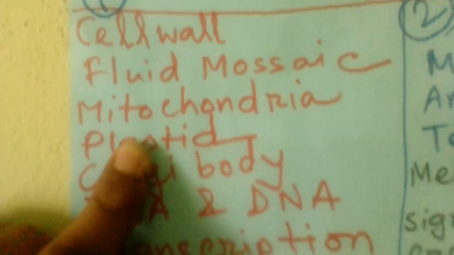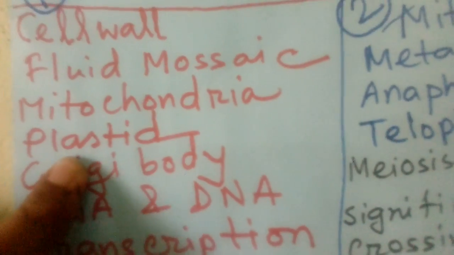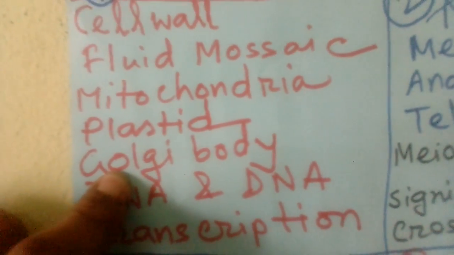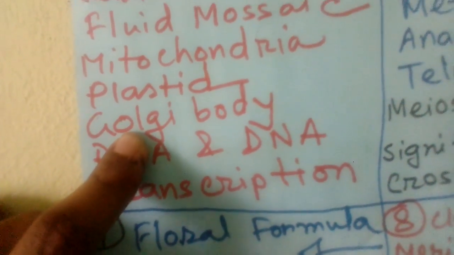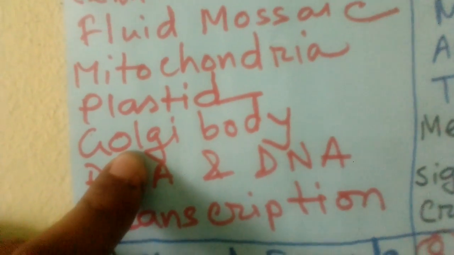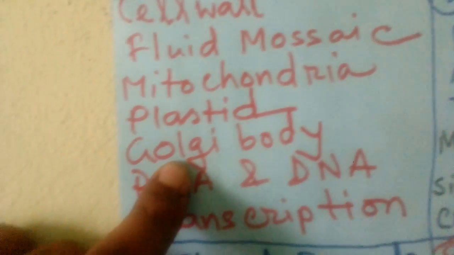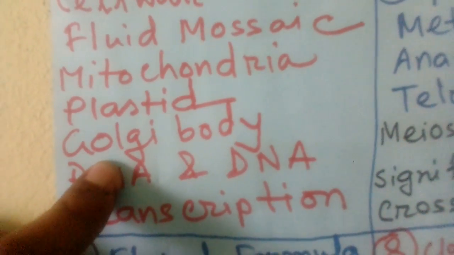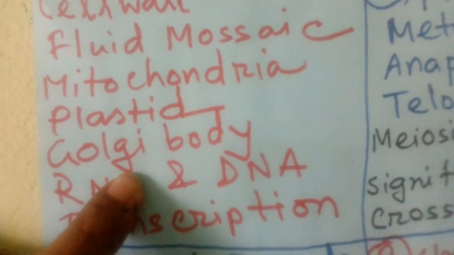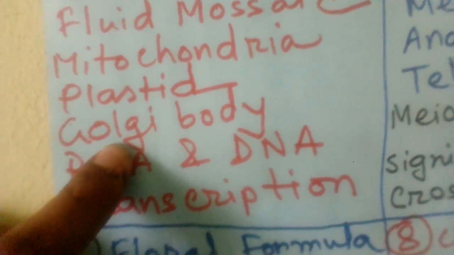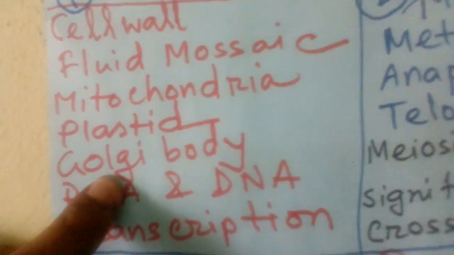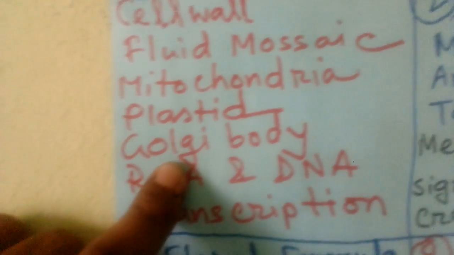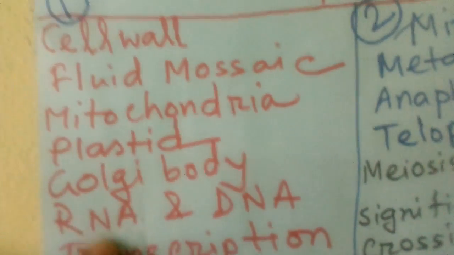Fluid mosaic, the figure is very important, and mitochondria and plastid, both figure and function. Then Golgi body, it is new from the last few years we saw. Every year, one question you find, because of the detailed structure, or how Golgi body works and why it is called the carbohydrate factory or why it is called the traffic police of the cell, like this.